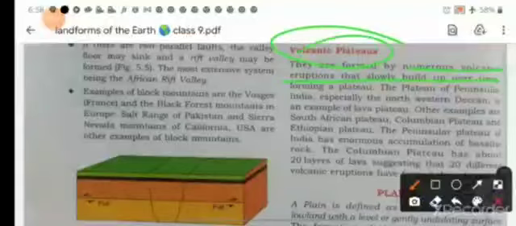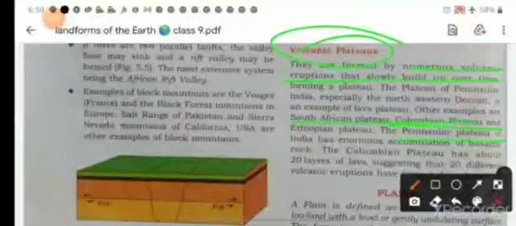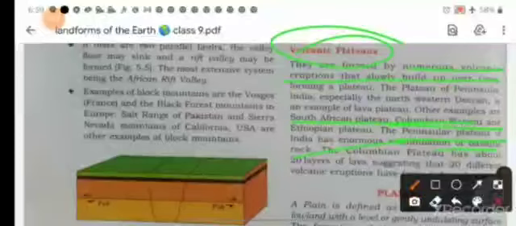So examples of these are Colombian plateau, South African plateaus, Peninsular plateau, and India has enormous accumulation of basaltic rock. So the Colombian plateau has about 20 layers of lava, suggesting that 20 different volcanic eruptions have formed this plateau.